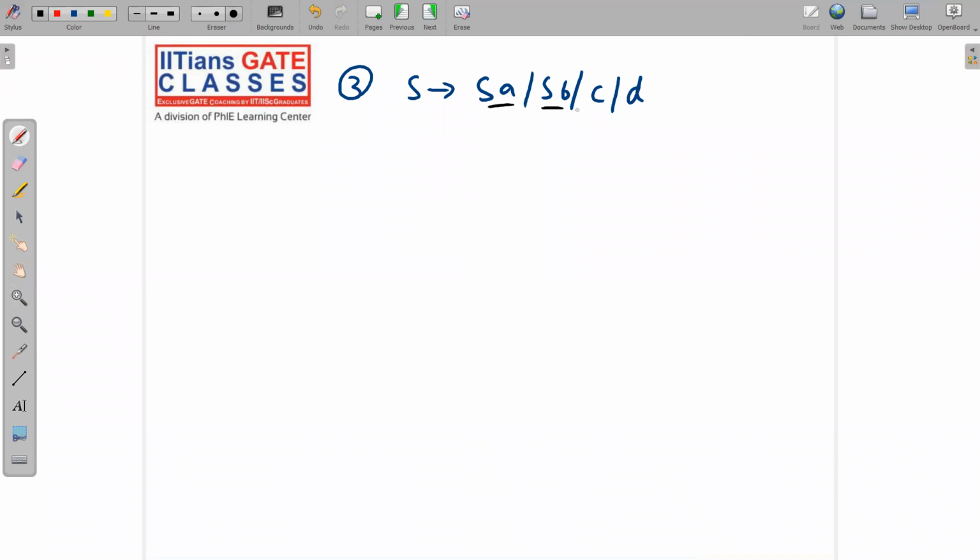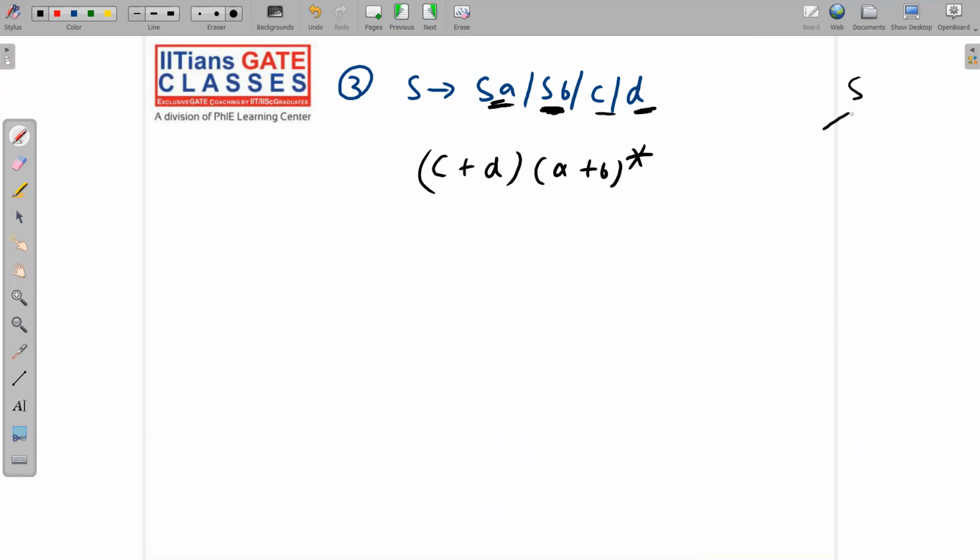S implies SA, SB, C or D. So try to get the language. I am showing you the language: C plus D, and here A plus B whole star. How have I got it? See here carefully. S implies C or S implies D. Now C is followed by any number of A's or B's. Please see here carefully. After D, we can get any number of A's or B's.